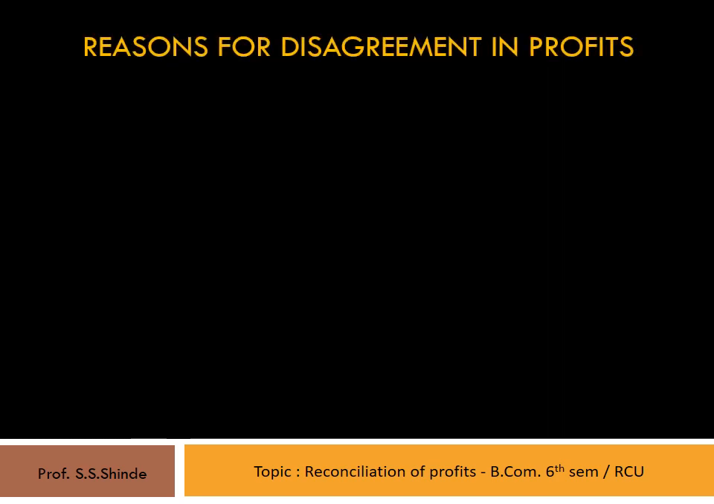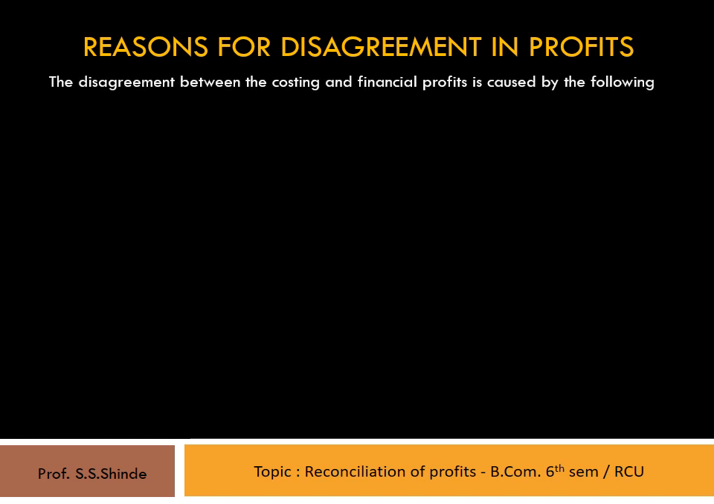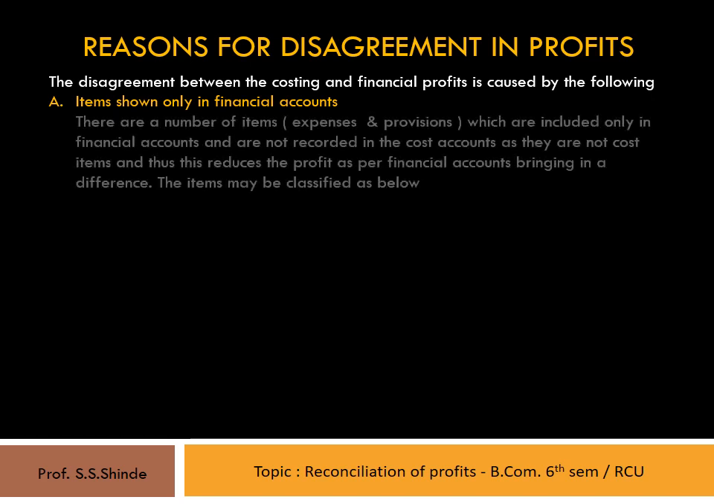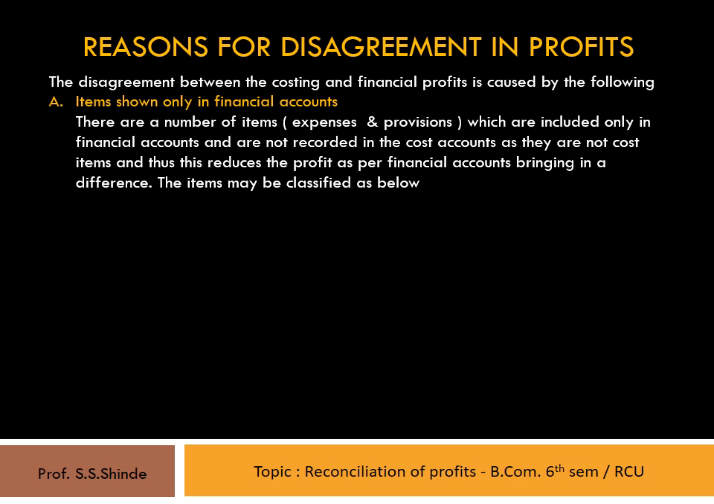Let's now look into the reasons for disagreement in profits. Now, the disagreement between the costing and financial profit is caused by the following reasons. Let's look into the first one: items shown only in financial accounts. There are a number of items, generally expenses and provisions, which are included only in financial accounts and are not recorded in the cost accounts as they are not cost items, and thus this reduces the profit as per financial accounts, bringing in a difference.